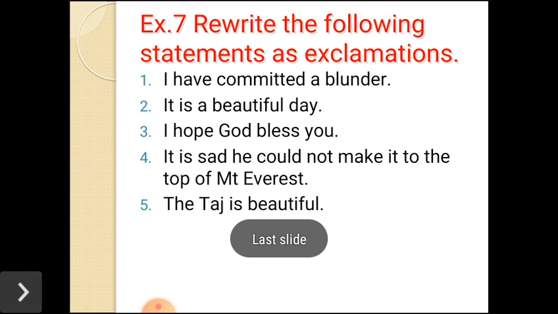Exercise 7. Rewrite the following statement as exclamation. 5 statement sentences are given here. We have to make them exclamatory sentences. First example I am giving you: I have committed a blunder. Alas, I committed a blunder. Alas, exclamation mark, I committed a blunder, full stop. So this is the way you can make another exclamatory sentence also.